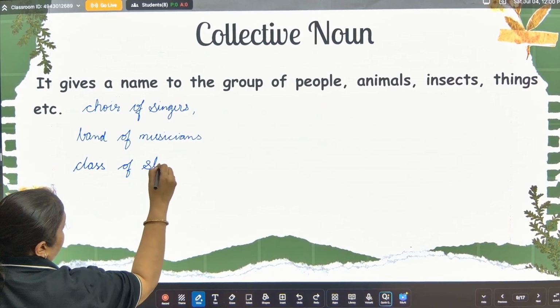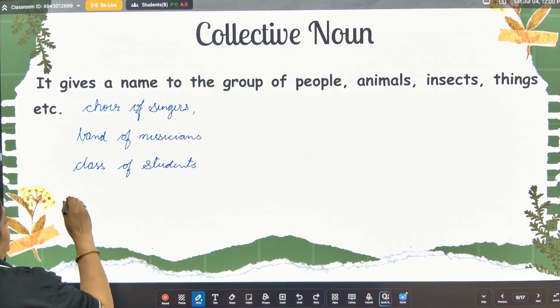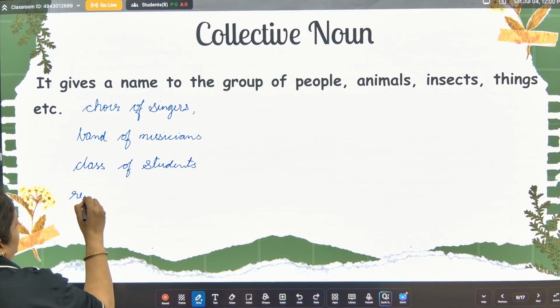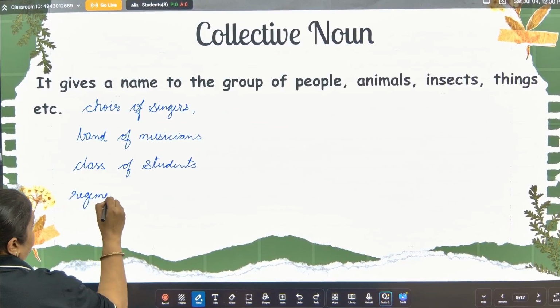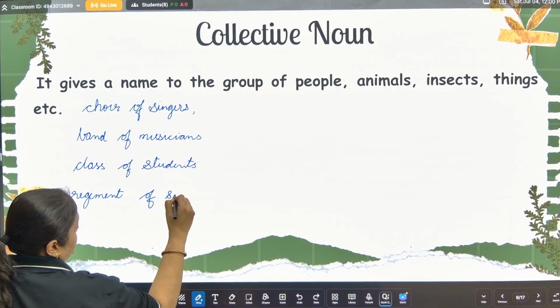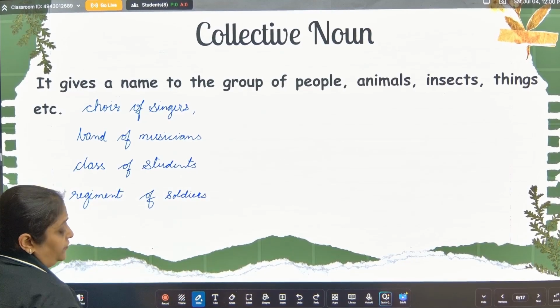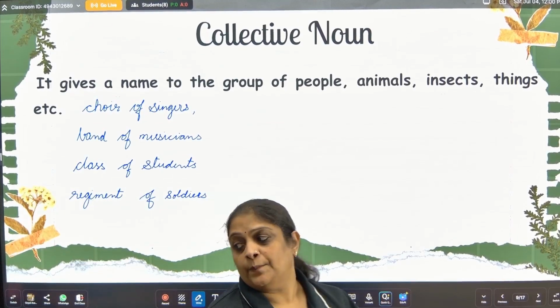Then a regiment of soldiers. Okay, these are the examples of people, group of people.